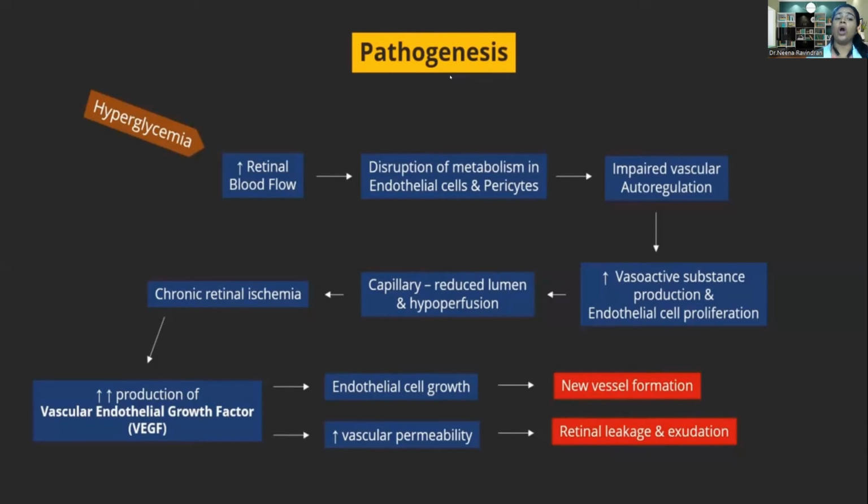So chronic retinal ischemia will be present, and there will be increased production of vascular endothelial growth factors. Thereby endothelial cell growth leads to new vessel formation, and because of increased vascular permeability, there will be retinal leakage and exudation.